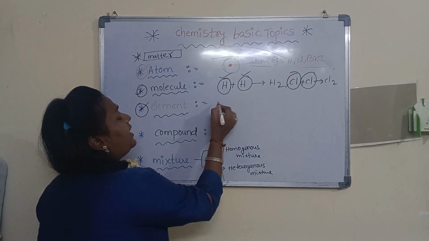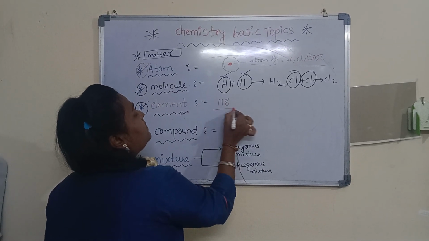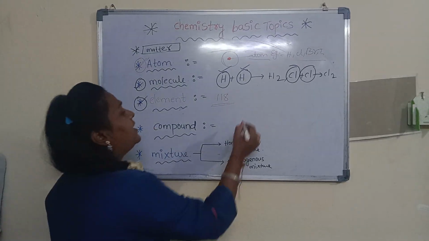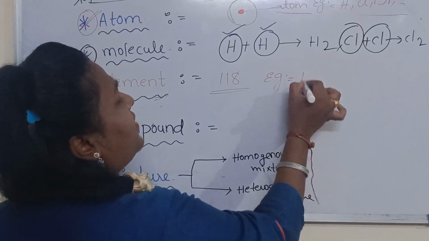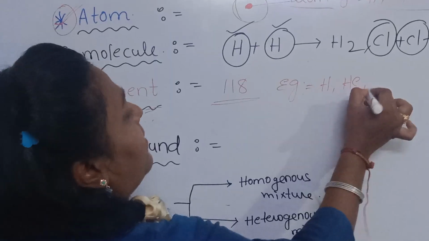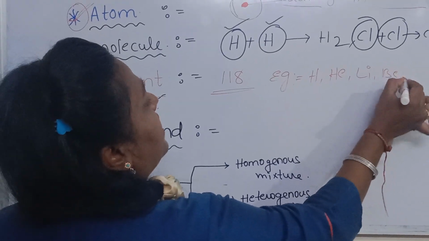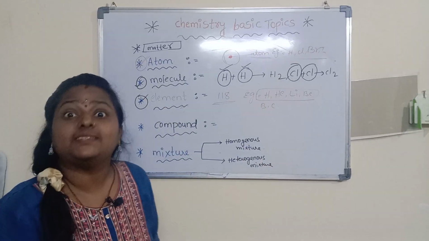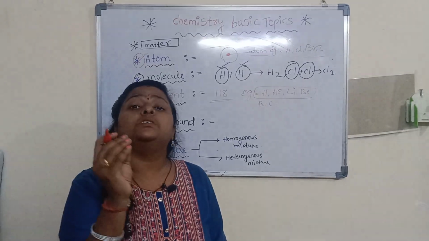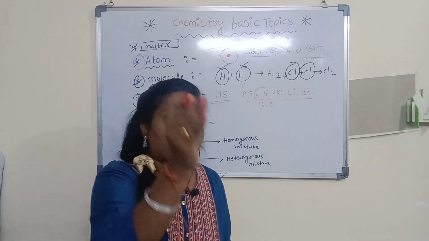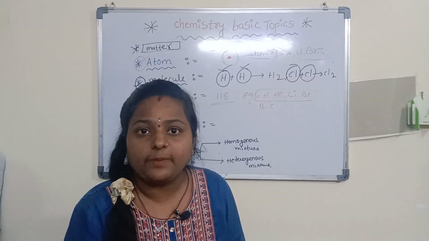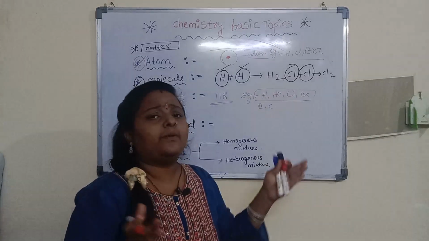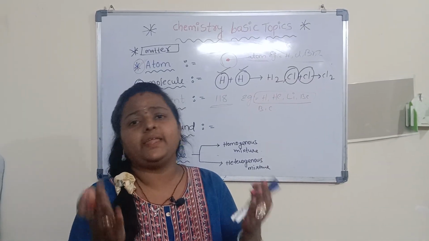For example, in the periodic table, how many elements are present? 118 elements are present in the periodic table. What are the examples of elements? Hydrogen, helium, lithium, beryllium, boron, carbon, nitrogen, oxygen, fluorine, neon. Element is a pure substance which cannot be divided by any other substance.